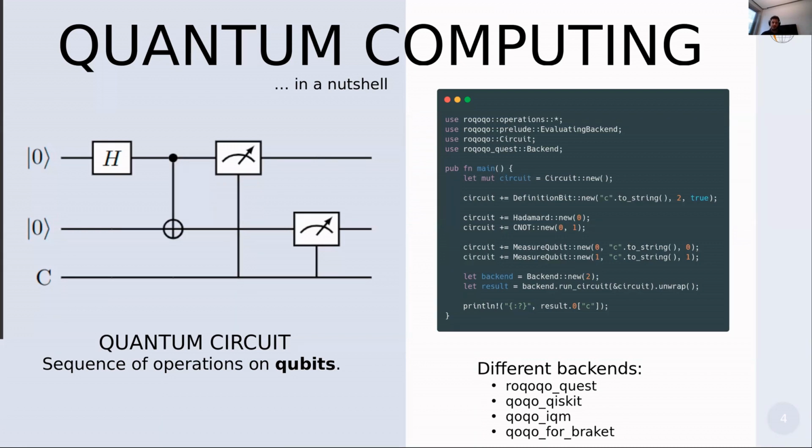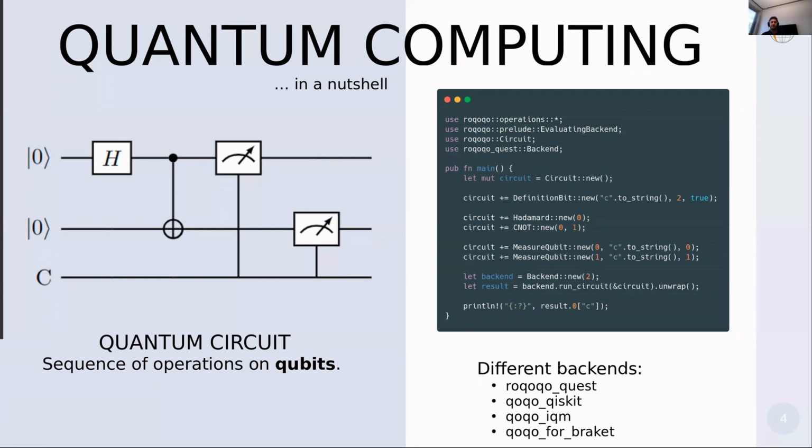Because they can assume a state of both either 0 or 1, and the squares and dots and crosses represent the operations that we want to act on those qubits to encode the information that we want to compute. This example shows a quantum coin flip circuit, in that it takes advantage of one particular characteristic of quantum mechanics called superposition. The difference between qubits and bits is that qubits can be at the same time both in a state of 0 and 1. And this is achieved by the application of the first gate, represented by the H, called the Hadamard gate.